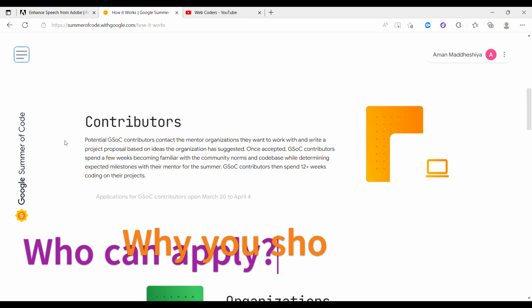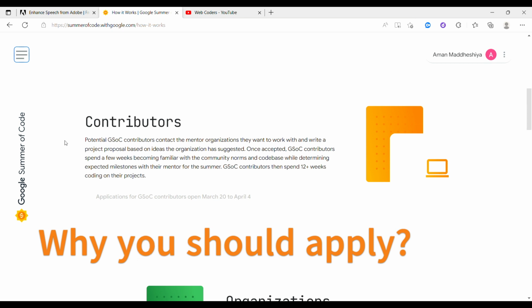Now coming to the second question, why should you apply to GSOC? The reason is simple. It's the best gateway for any person who wants to join open source and also get perks, goodies, and many more things, and learn in public by working together on real world projects. Nothing can be said in a simpler way than this.